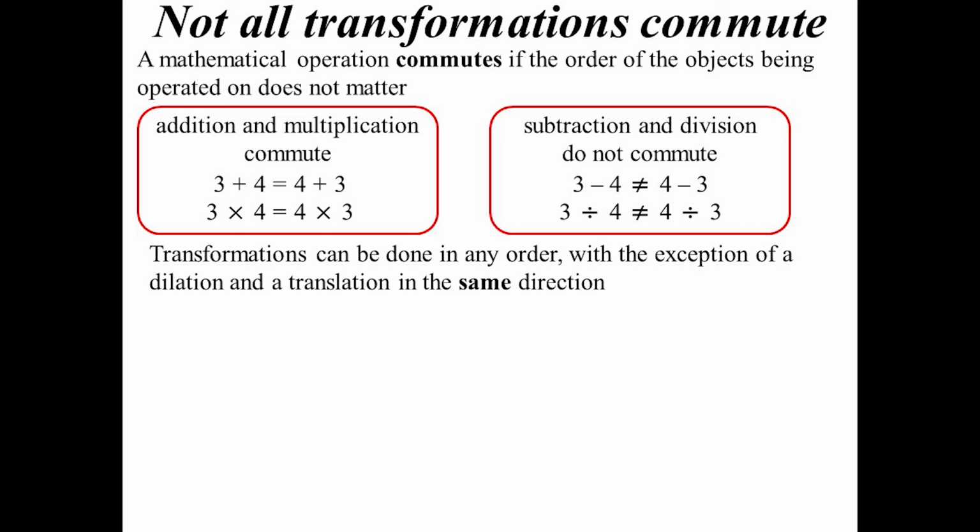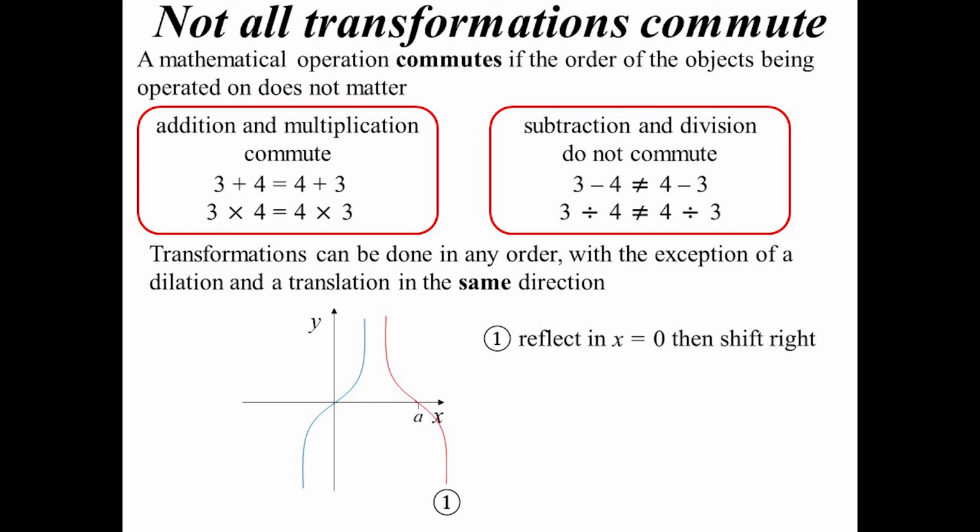Well, transformations can be done in any order. So most transformations will commute. The exception is if you have a dilation and a translation in the same direction. So if they're both horizontal or they're both vertical. Otherwise, it should commute fine. So let's have a look. If we grab this random curve here, to get to position 1, then first of all I would reflect in x = 0 and then shift it a units to the right.